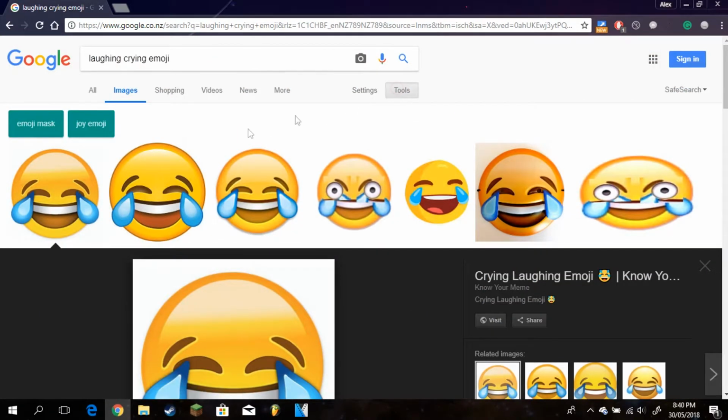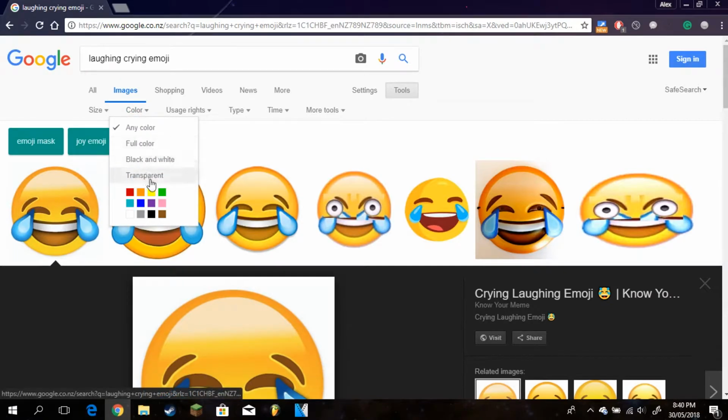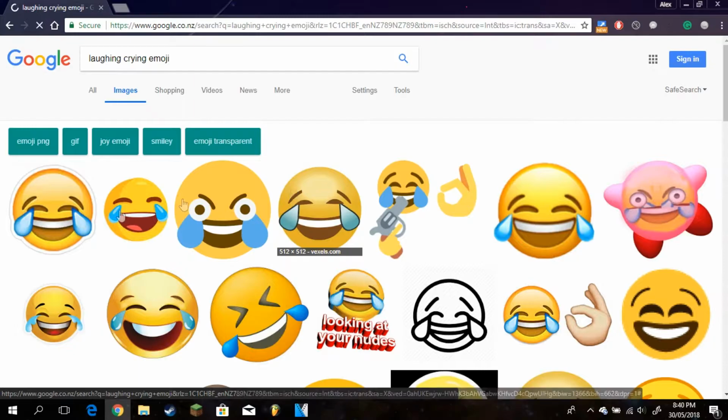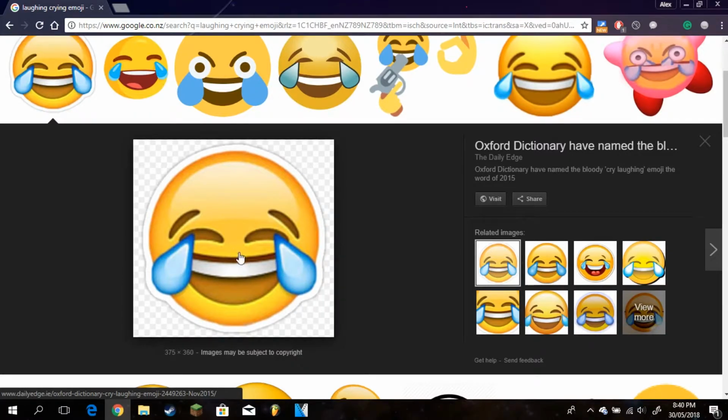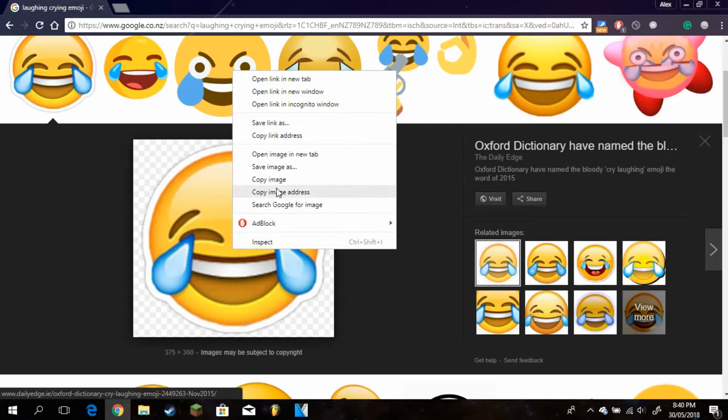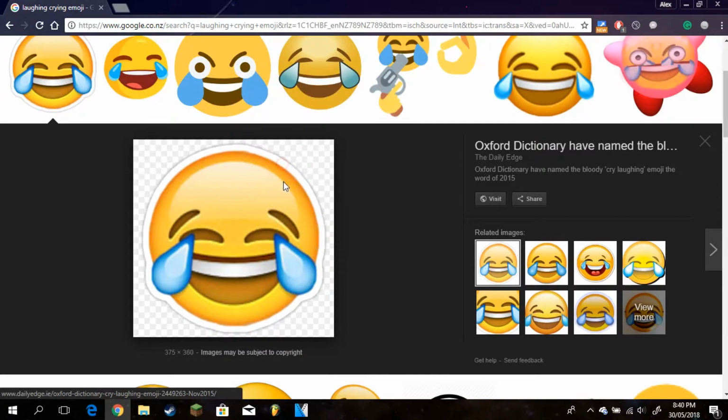Then click on Tools, Color, and Transparent. Once that's loaded, click on the image and make sure the background has white and gray checkers. That's how you know it's a PNG. If the background is white, it's trash, similar to people in it.